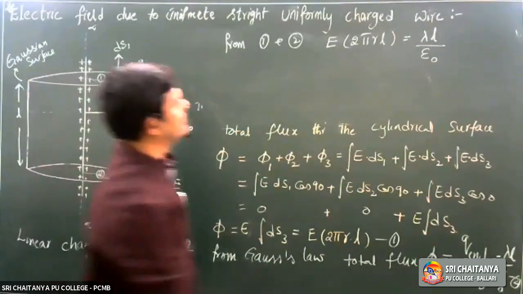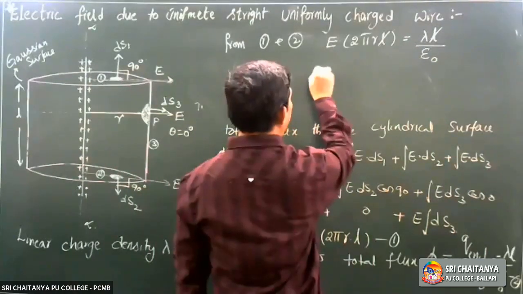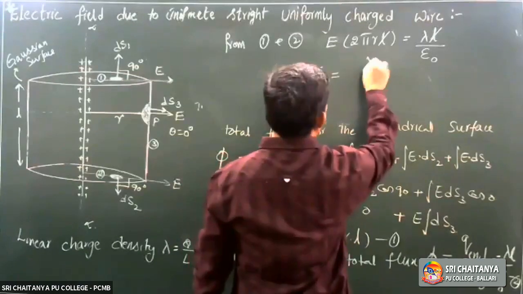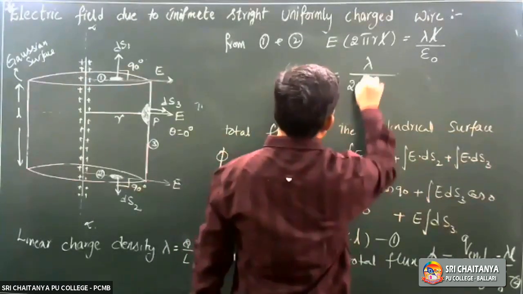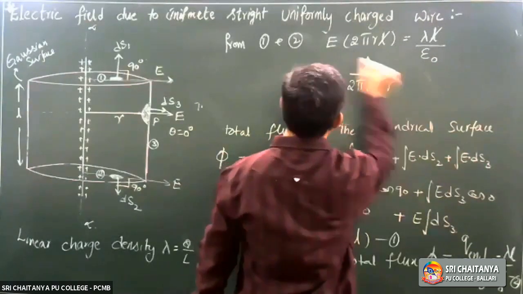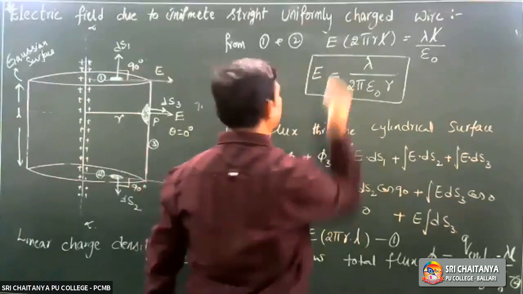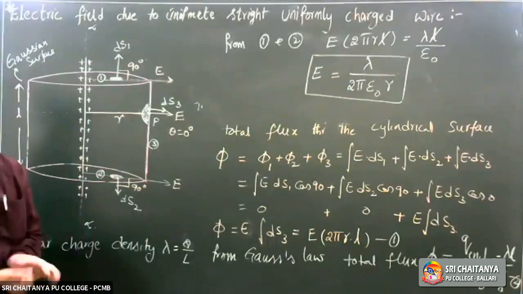Any cancellations? L on both sides cancels out. Then E is equal to lambda by 2 pi epsilon naught r. This is the formula. I hope you understand, right?